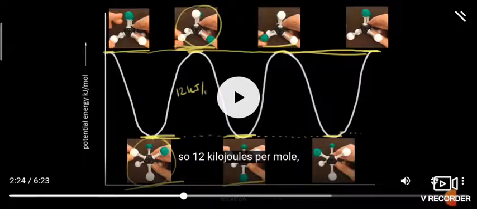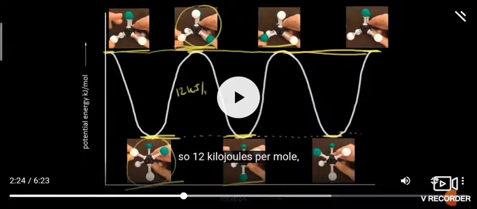The angle of rotation about the carbon-carbon bond is called the dihedral angle or torsional angle. It is maximum at 180 degrees in staggered conformation and minimum at 0 degrees in eclipsed conformation. Thus torsional strain is minimum in staggered and maximum in eclipsed conformation.